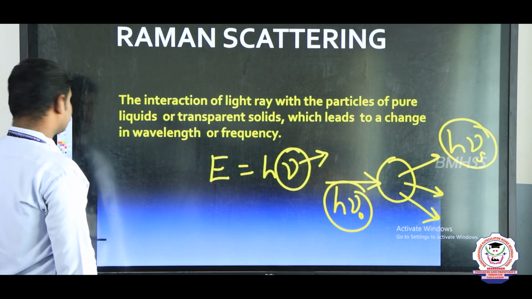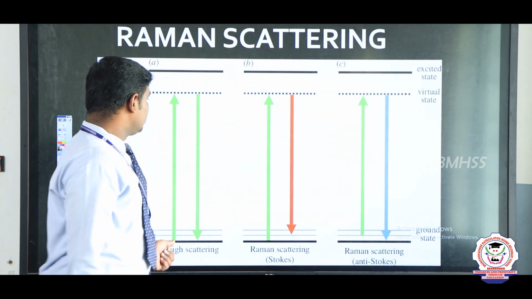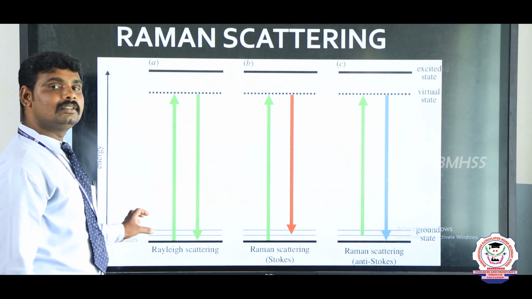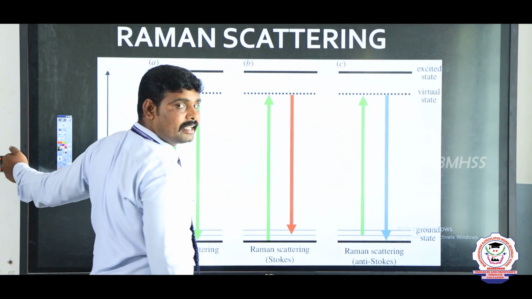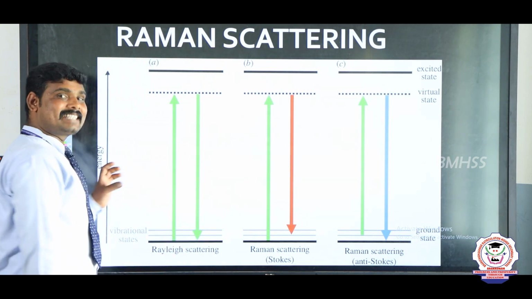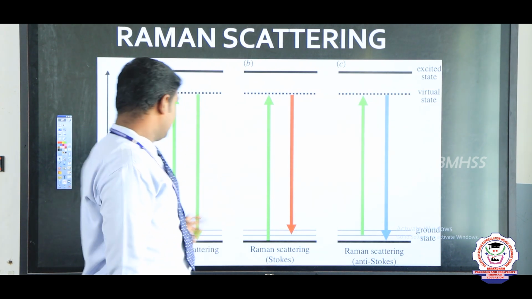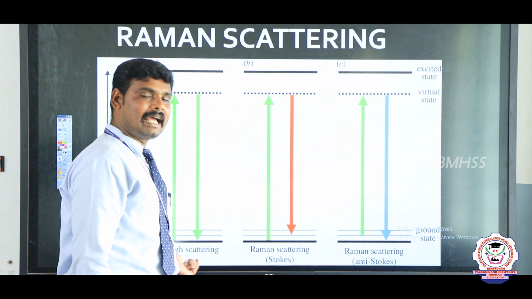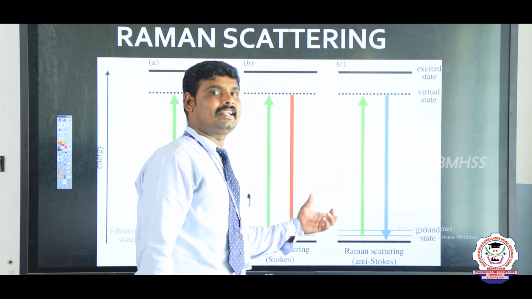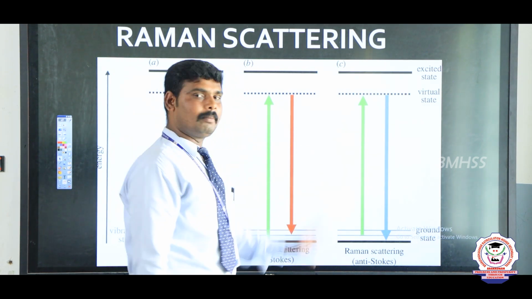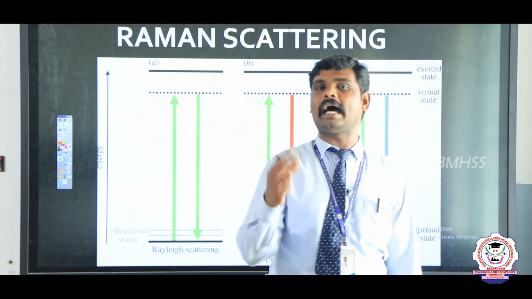Next we will see by using one graph. See, this is one graph. This is Rayleigh scattering. This is Raman scattering. This is also Raman scattering. If the energy of incident light and the energy of scattered light are equal, that is called Rayleigh scattering. If the incident light and the scattered light are not equal, that is called Raman. In Raman scattering we have two spectral lines, Stokes lines and anti-Stokes lines.